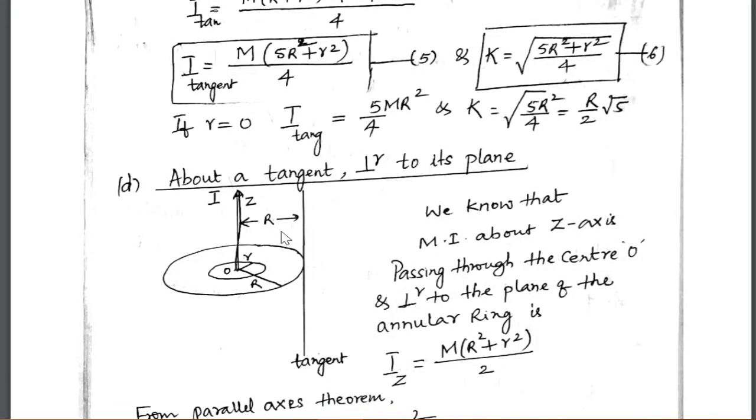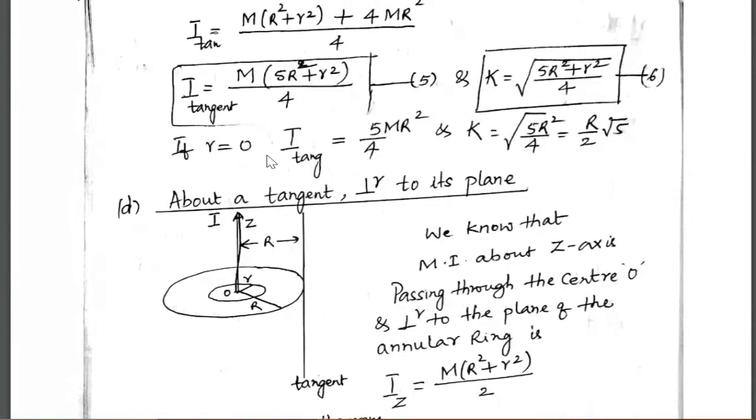Now take the LCM. 4 is the LCM. So I along the tangent is equal to m(R square plus r square plus 4R square)/4. So simplifying, we get this equation 5. m(5R square plus r square)/4 is the moment of inertia of the annular ring about the tangent parallel to the diameter. And radius of gyration k is given by the square root of (5R square plus r square)/4. Equation 6 gives you the radius of gyration.